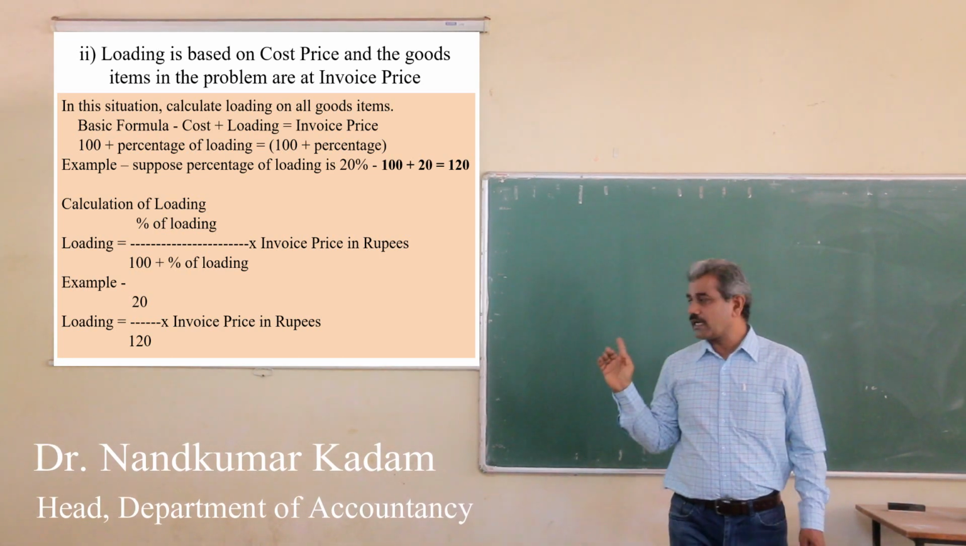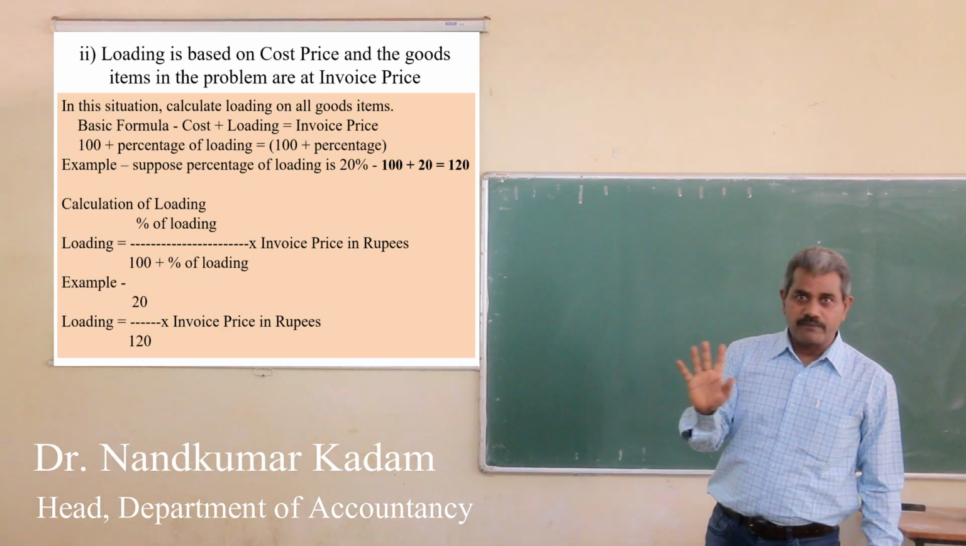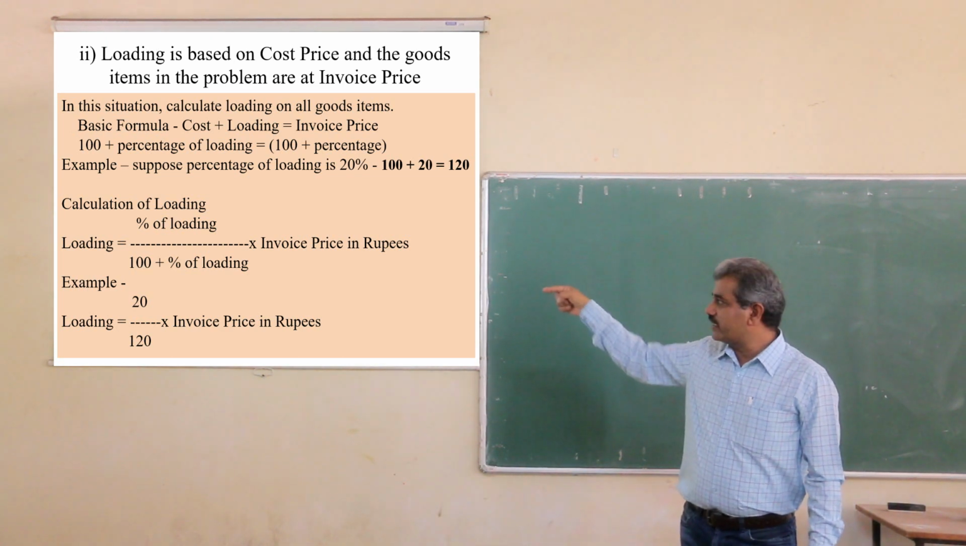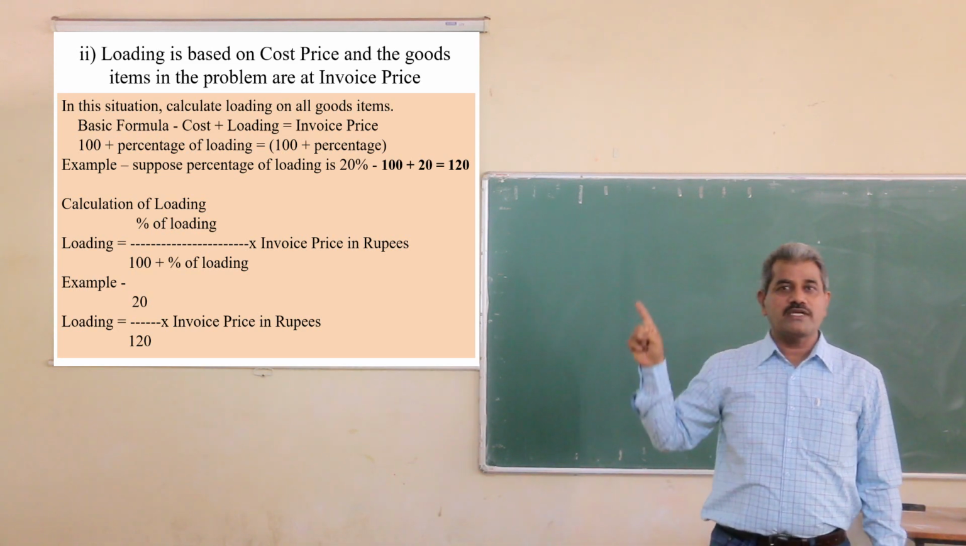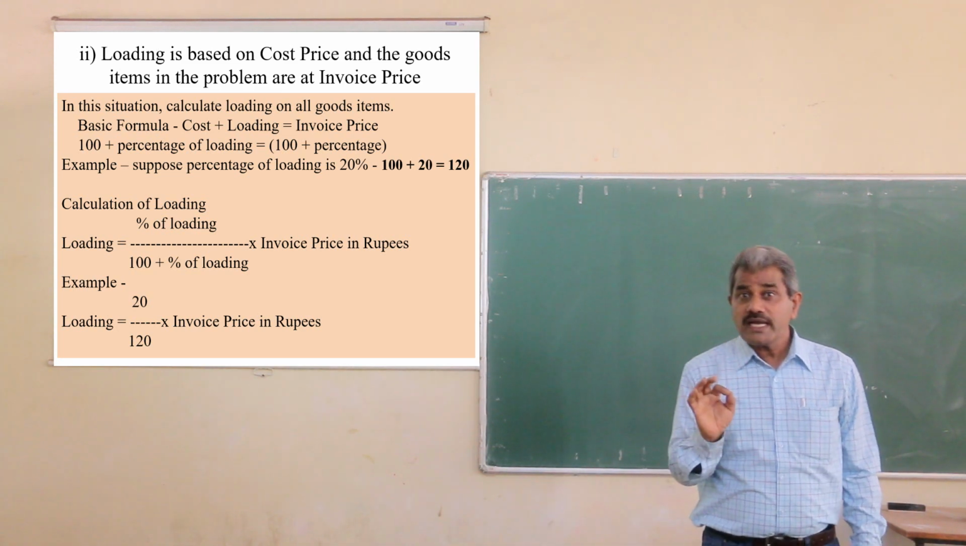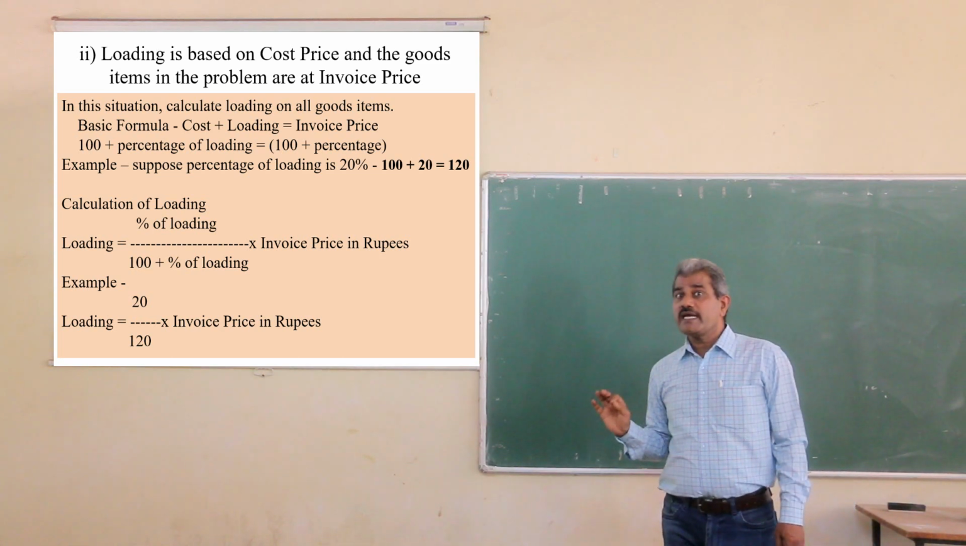Here you have to calculate only the loading. Simple formula: 20 divided by 120 into invoice price in rupees, the total invoice price. Are you clear? See again.